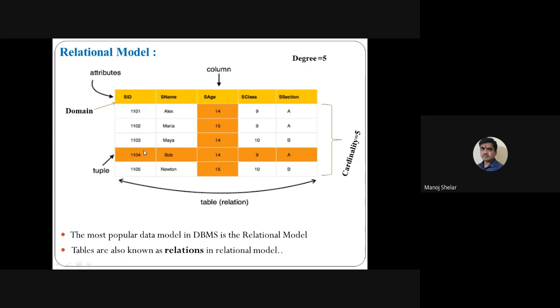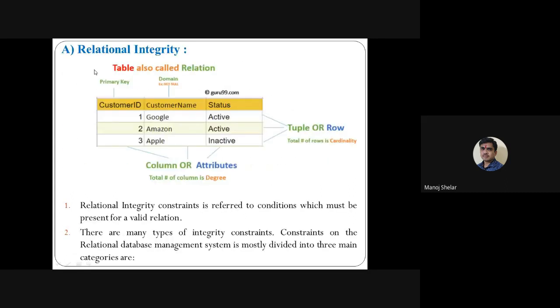This is required for the normalization purpose. So here we discuss this point. Then relational integrity. Suppose this is a simple customer table with customer ID, customer name and status. Customer ID is a primary key, the simple integrity of the particular relation or table.